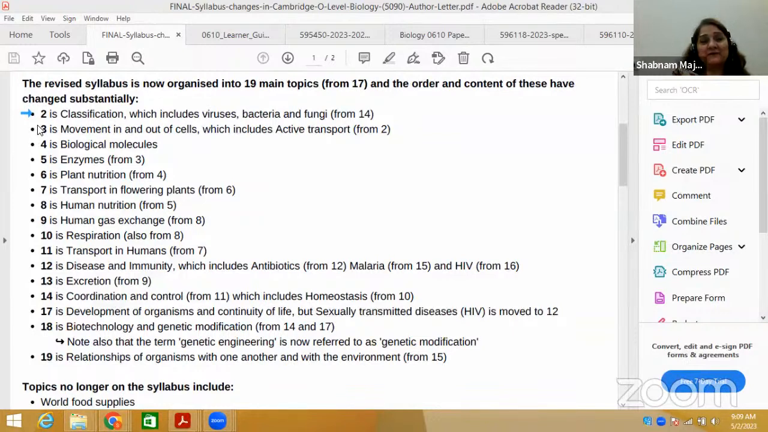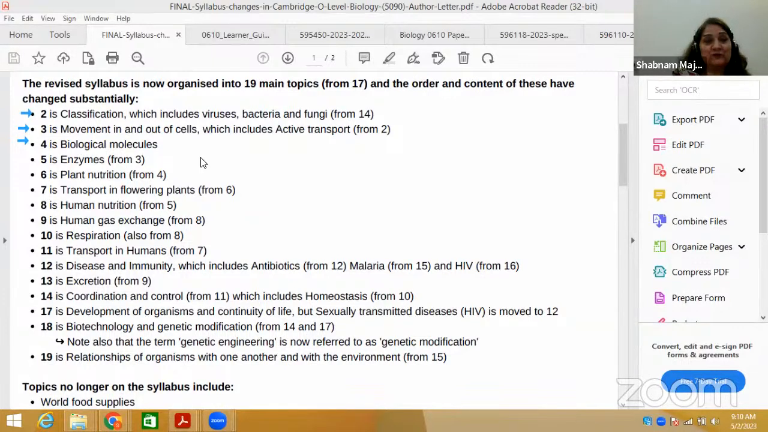Then the next topic is movement in and out of cells. It used to be the diffusion and osmosis topic. So this is the same, but just the topic heading got changed. Then the next topic is biological molecules. Biological molecules is basically based on the nutrients topic. It used to be in the nutrients topic.